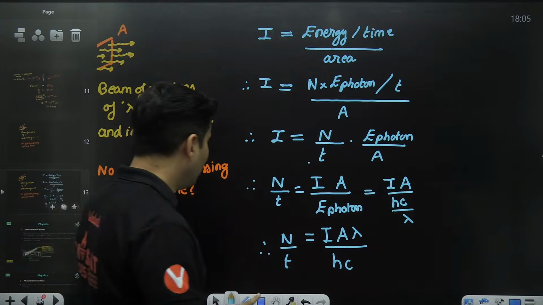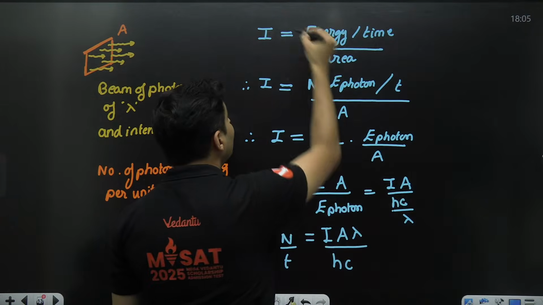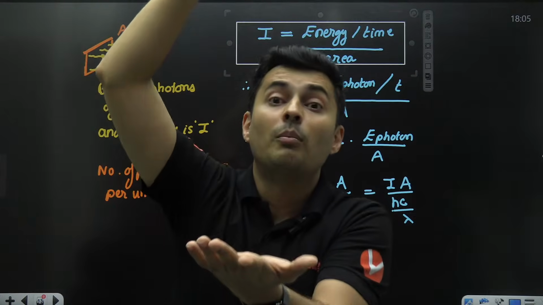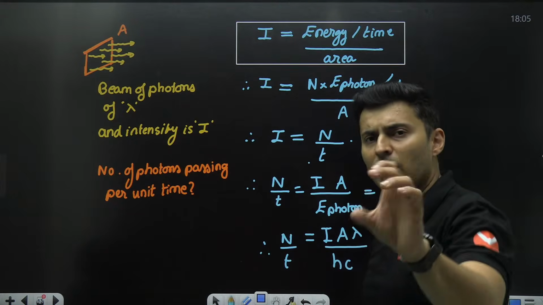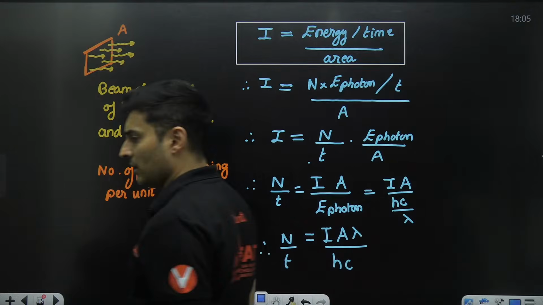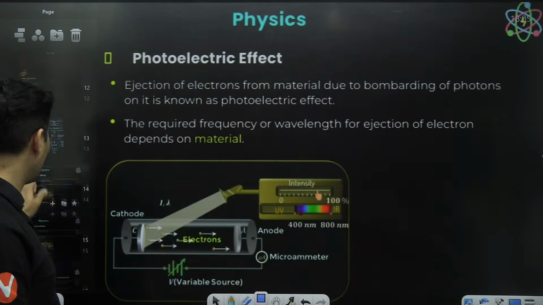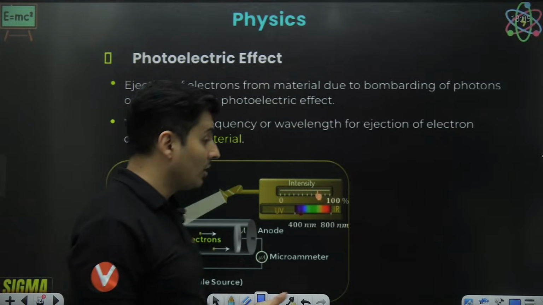Keep in mind the idea of intensity. Intensity is how much energy is coming per unit time, per unit area. Everything is per. 2 times per is there. Okay. All right. Great. Now that we have understood what a photon is, I think it's good we talk about